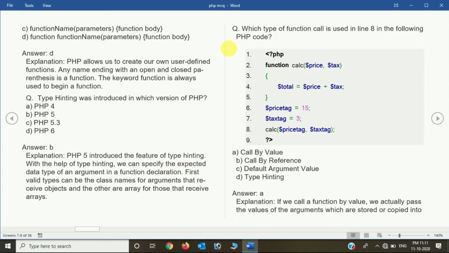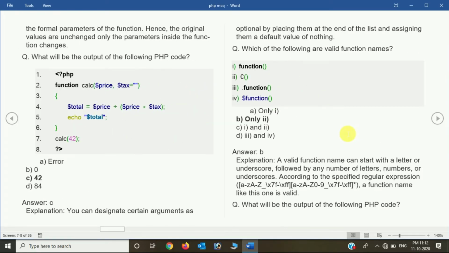Now here we have a code. What type of function call is used in line 8 in the following PHP code? In line 8, that is calculation $price, and then we have $tax. The options are call by value, call by reference, default argument value, and type hinting. The answer is call by value. Why? If we call a function by value, we actually pass the value. Inside that we are passing the parameters. We have already declared the price is 15, so we are passing the value. So call by value is the right answer for that particular problem.